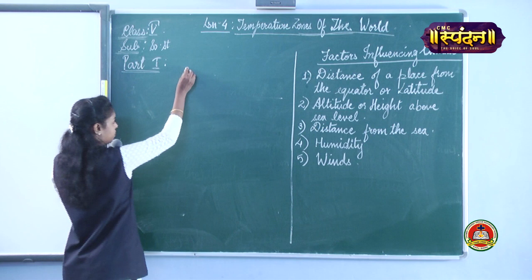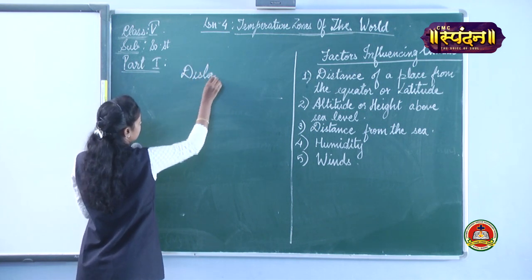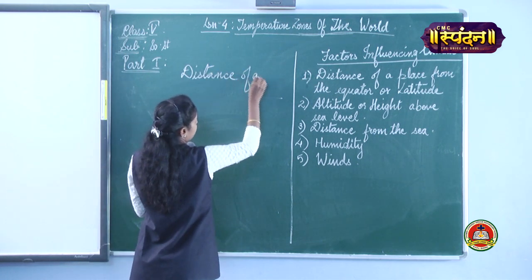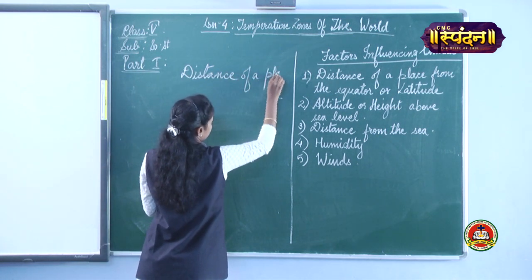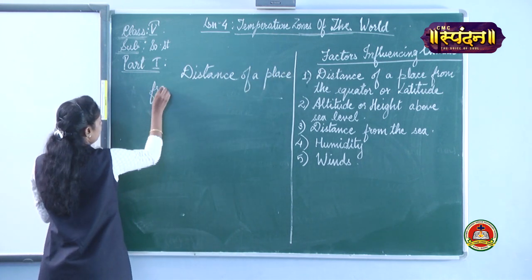The first one, distance of a place from the equator.